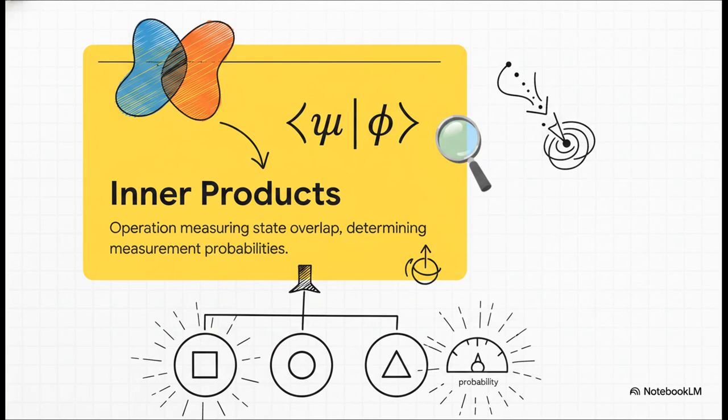And third, we have inner products. Written in that really elegant Dirac bracket notation that physicists everywhere use, an inner product measures the geometric overlap between two quantum states. So why does this matter to us? Well, it's all because of Born's rule.